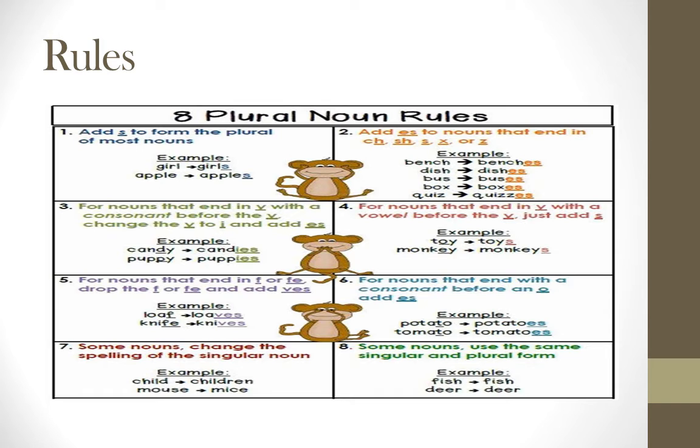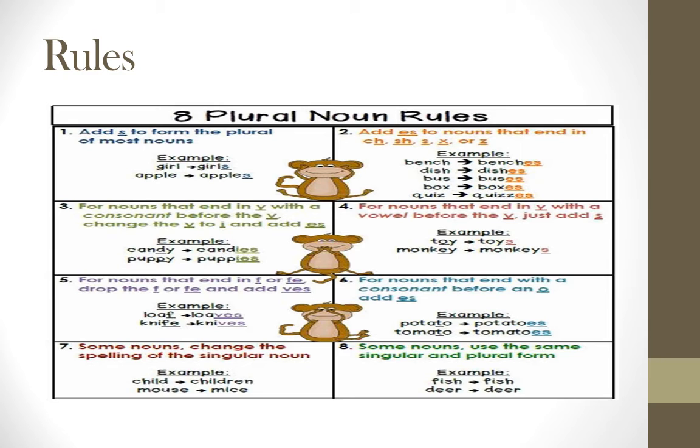And see number 4. For nouns that end in y with a vowel before the y, just add s. So if the word ends with y, there is a vowel before the y, you have to add what? Only s. If it is a consonant, you have to add ies before y. If it is a vowel before y, you have to add what? s.